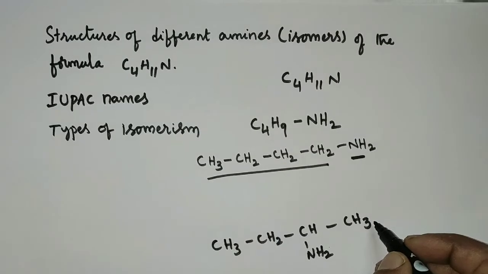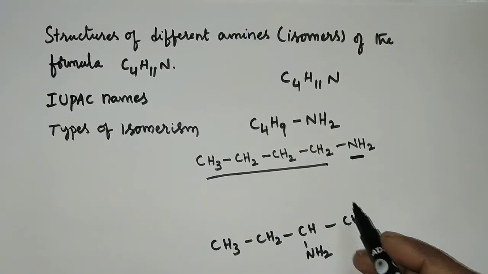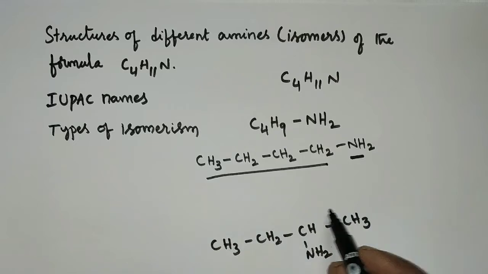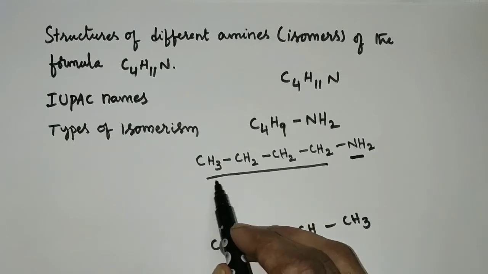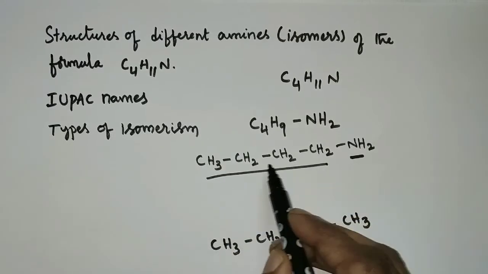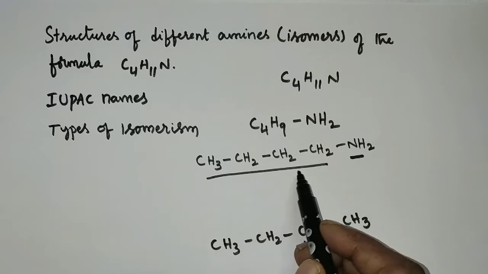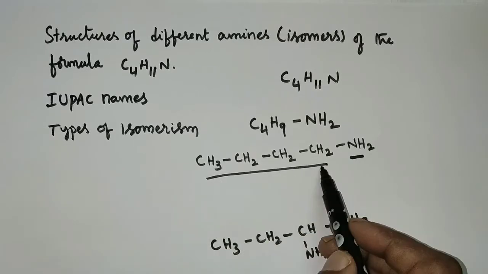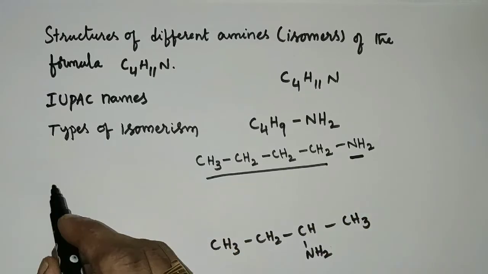In these two compounds, we have 4 carbon atoms in the longest carbon chain. Now I am taking this first compound and changing the number of carbon atoms in the longest carbon chain. Here 4 carbon atoms are present. Now I am going to make them 3.